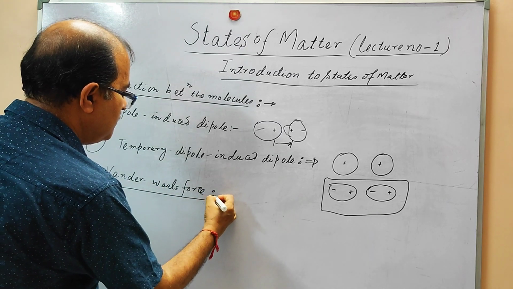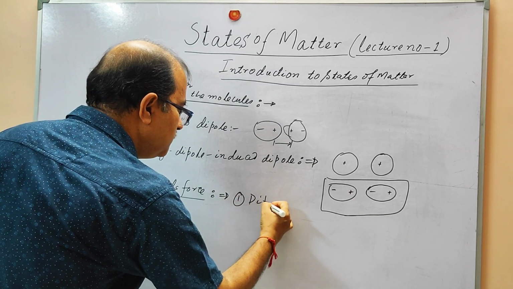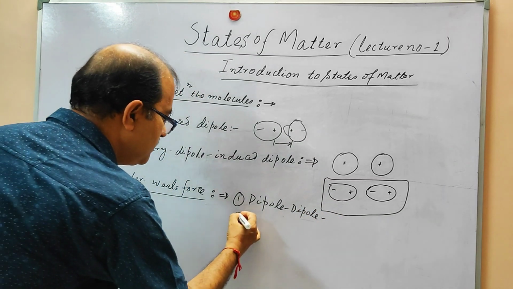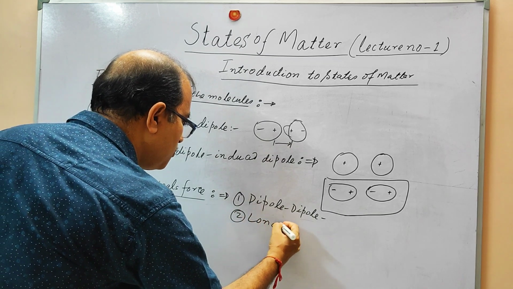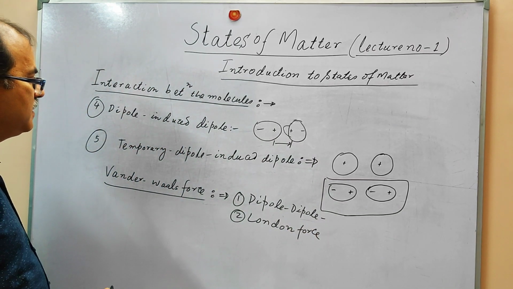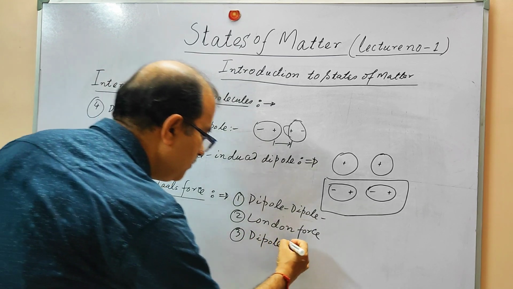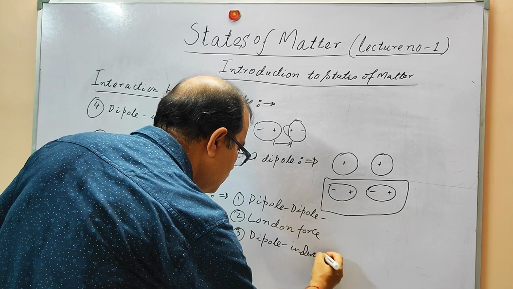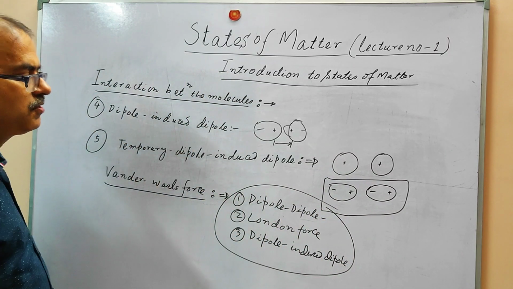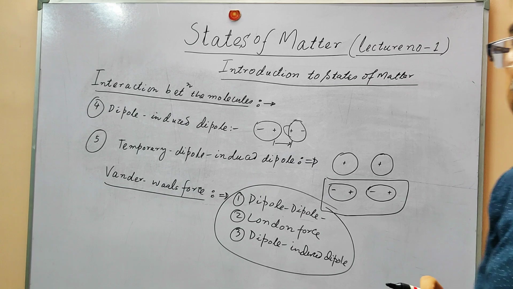That is, dipole-dipole interaction number 1, then the London forces or dispersion forces, and another, dipole-induced dipole. These three attractive interactions are called the van der Waals forces.